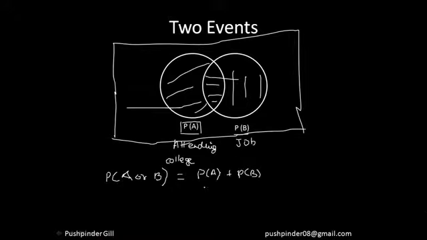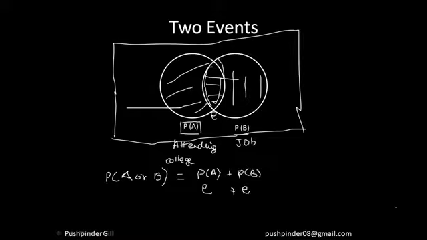So I have added the probability of me attending the college and the probability of me getting a job. Now most of you will be saying, all right, you've done the job. But if you look carefully over here, let me denote the both area by E. Now I've added this complete area, that means I've added E here, similarly I've added this complete area as well, that means I've added E as well.